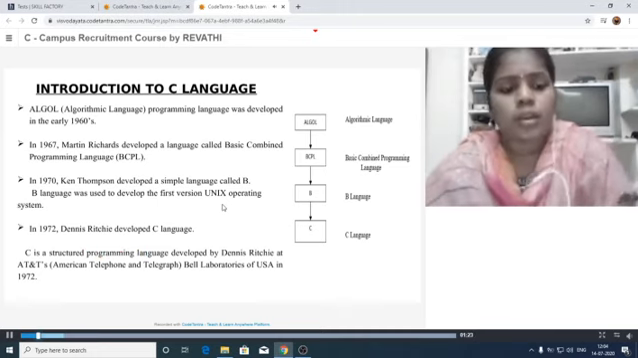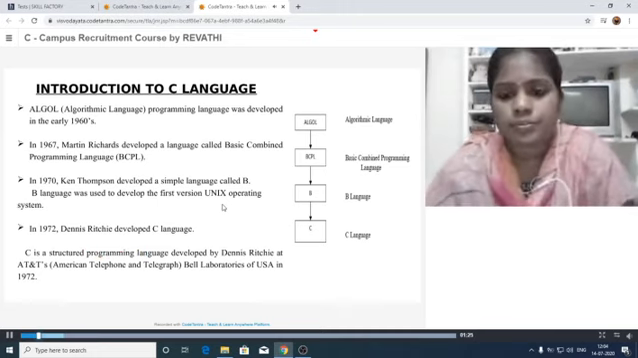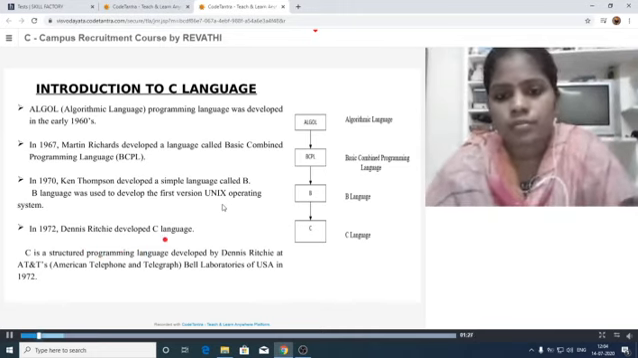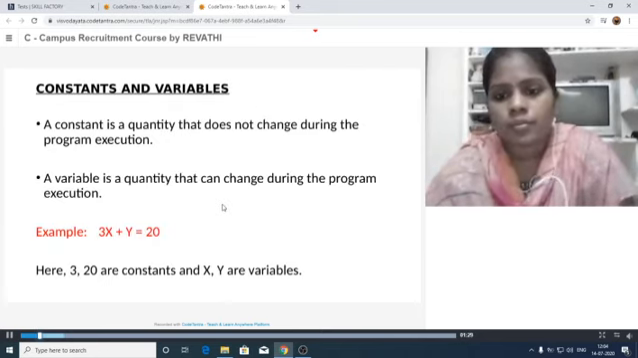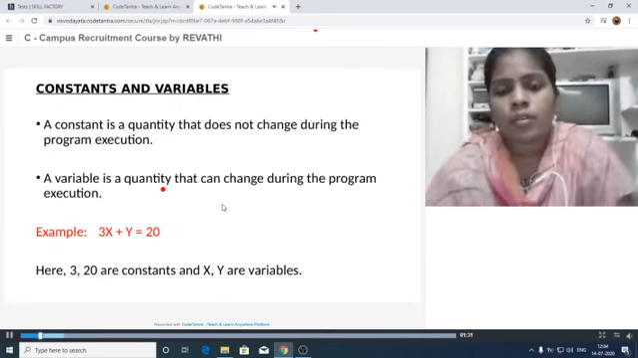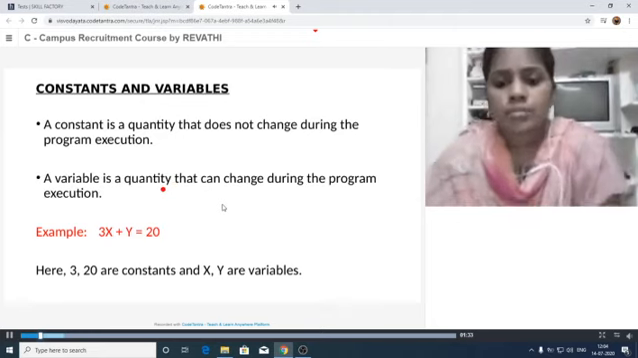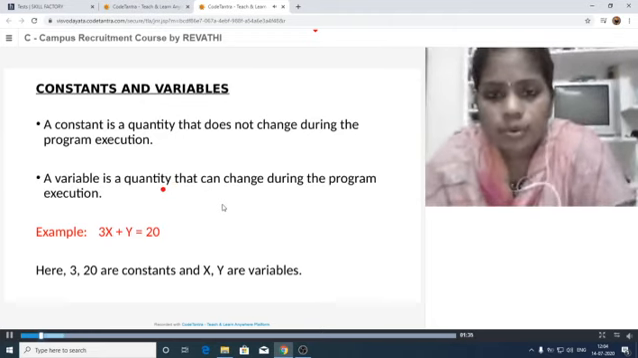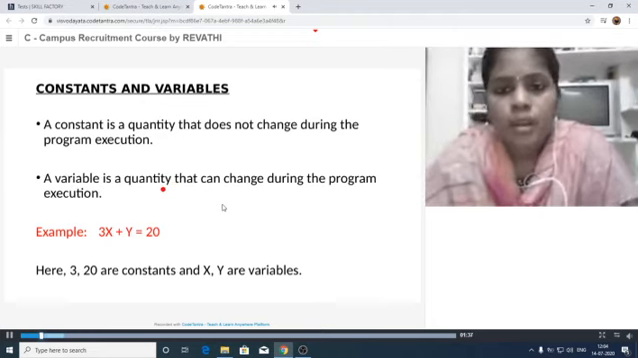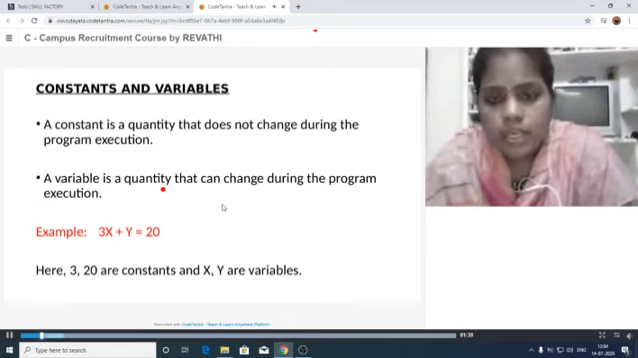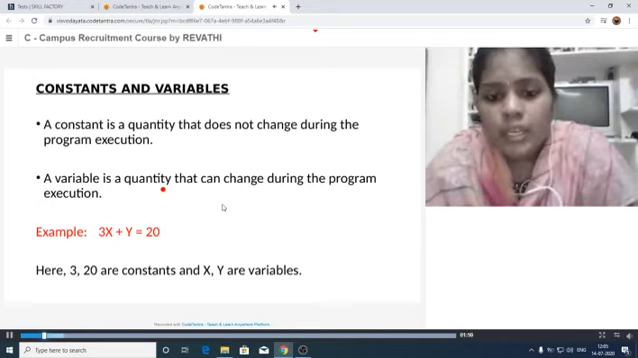Next, some of the terms we need to use in our C programming language. Constants and variables. A constant means it is a fixed value, we cannot change it during the program execution. In the case of a variable, we can change it during the program execution.